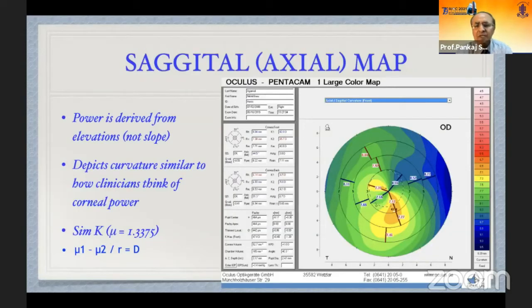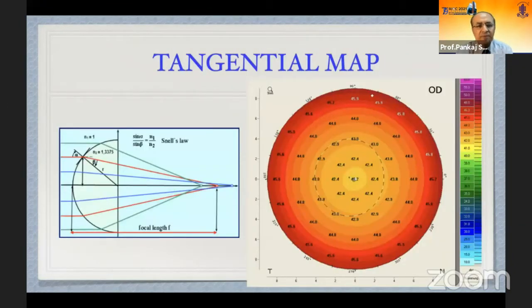So we can have this map, which is similar to a topographic map. Then we have a tangential map in which 1.5 mm zone points are taken, and instead of using the mu1 minus mu2, Snell's law is used, and this gives a localized power in that area. So in the tangential map, we actually see an increase in the power in the periphery. This is what we call the positive spherical aberration.